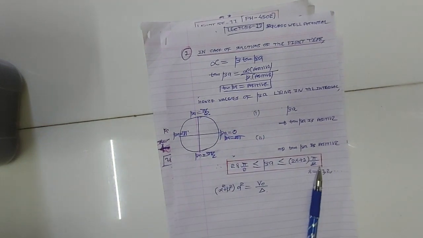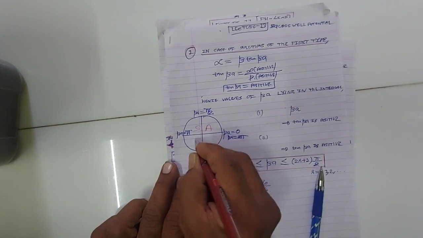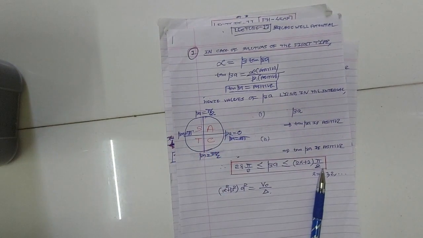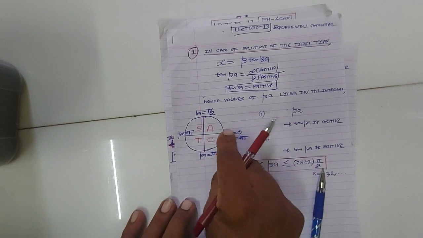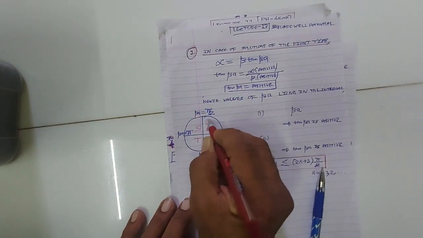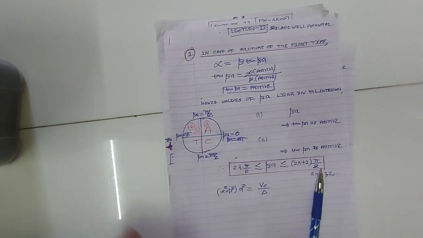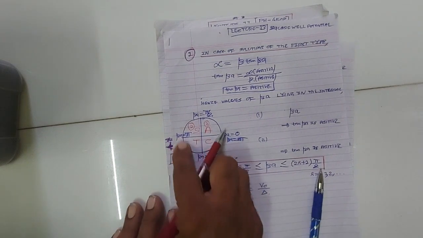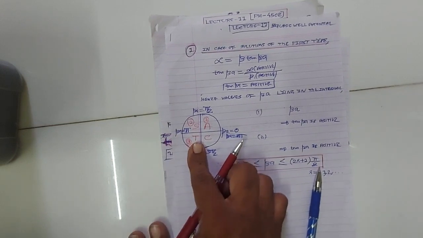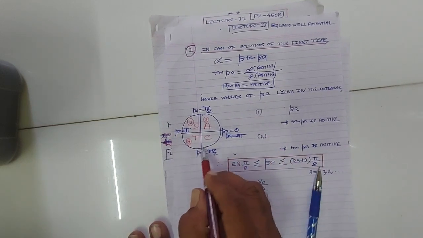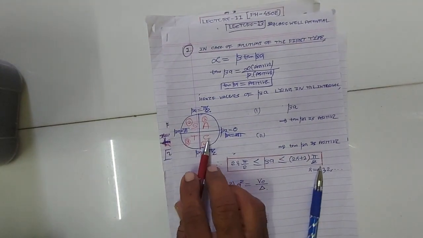You also know the rule all, sin, tan, cos. The meaning is this: from 0 to pi by 2 is the first quadrant, in which all functions are positive. From pi by 2 to pi is the second quadrant, in which sine and its inverse function are positive, other functions are negative. From pi to 3 pi by 2, the third quadrant, tan and its inverse are positive, other functions are negative. And from 3 pi by 2 to 2 pi, the fourth quadrant, cos and its inverse function are positive, the other functions are negative.